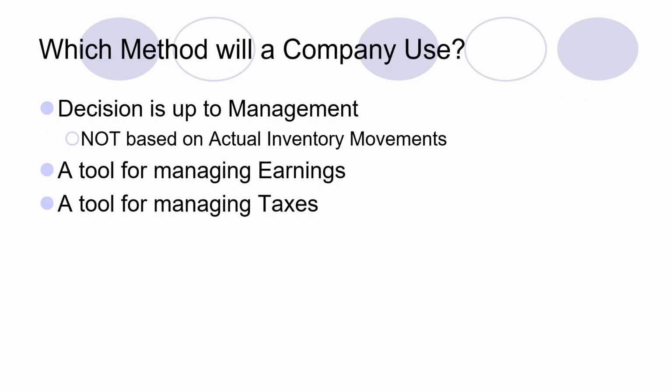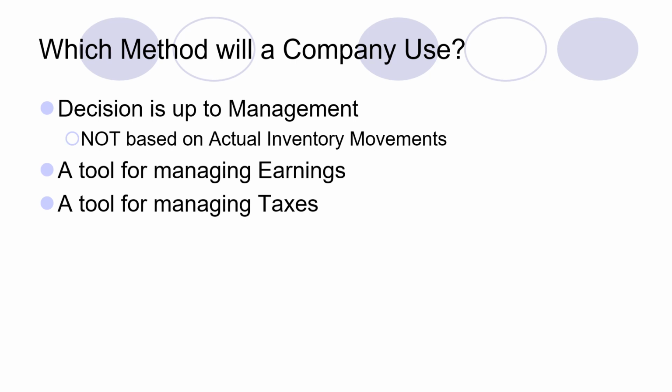Before discussing the methods, we should keep in mind that these are managerial decisions. They are not the actual inventory movements. It depends upon the decision of management what amount of cost should be assigned to inventory and what amount to cost of goods sold.